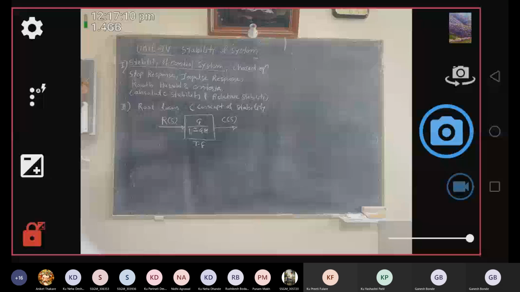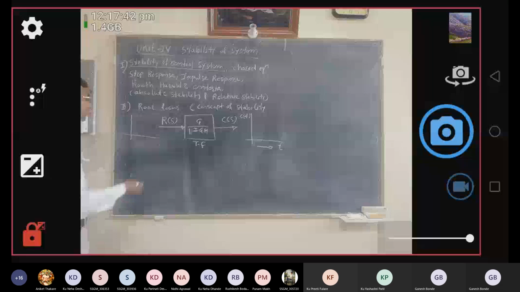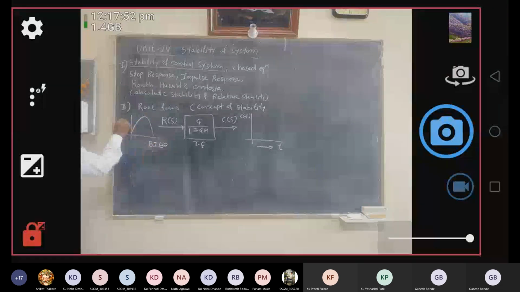The inputs are again classified into two types, that is bounded input and unbounded input. You might have heard about these words in signals and systems. You have tested various types of signals with the help of this test of stability, bounded input and bounded output, and that is called a BIBO system. So let's say this is any bounded input we have applied to this given system.